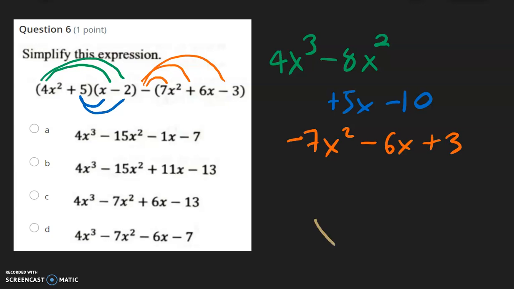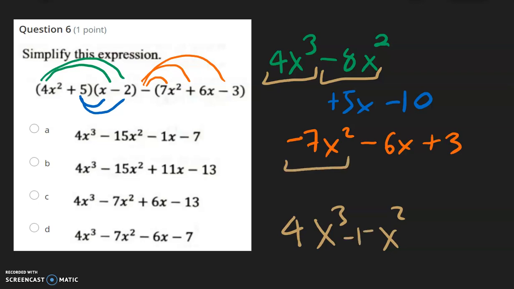So let's start with the x cubed term. We have 4 and nothing else with x cubed, so that's it. And then x to the second power, we have negative 8 minus 7, which is negative 15, x squared. And then for the x by itself, we have positive 5 minus 6, which is going to be negative 1, x. And for the constants, the regular numbers, we just have negative 10 plus 3, which is negative 7.